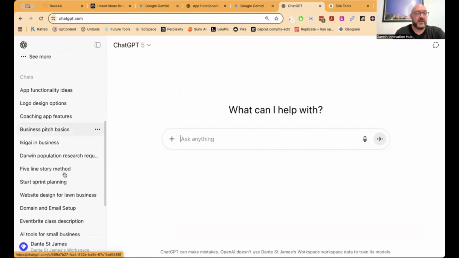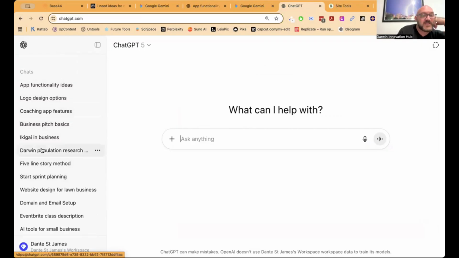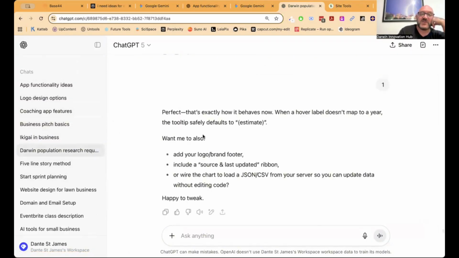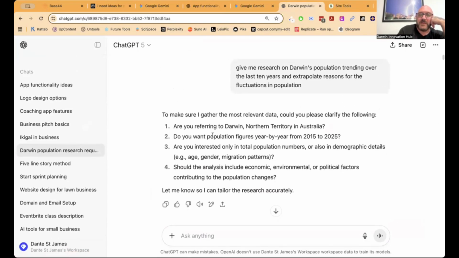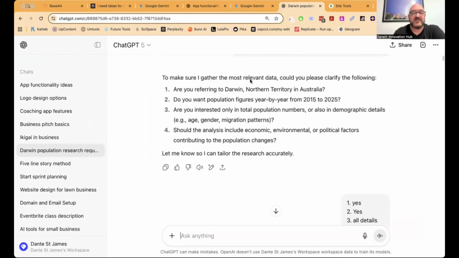In fact, if I go backwards, I did one very recently. I did some Darwin population research, and I just asked it basically, let's go back to the beginning. Give me research on Darwin's population trending over the last 10 years and extrapolate reasons for the fluctuations in population. And it asked me these questions.